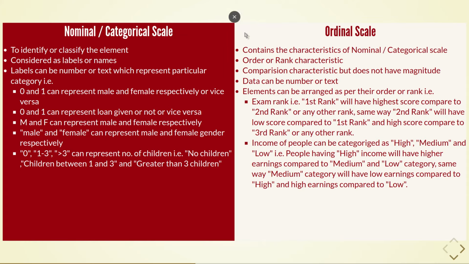Now let's look at the ordinal scale. It contains the characteristics of nominal scale, that we can identify the element as well as the element can be ranked based on preferences. So this scale has order characteristics. Due to the ranking method, we can compare the element preferences based on its rank. That particular element is more preferred compared to another, but the magnitude or value by which the element is preferred cannot be known. The data can be number or text.